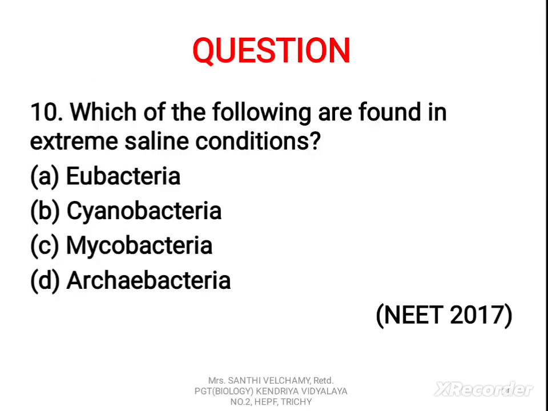Next question: which of the following are found in extreme saline conditions? Eubacteria, cyanobacteria, mycobacteria, archaebacteria.